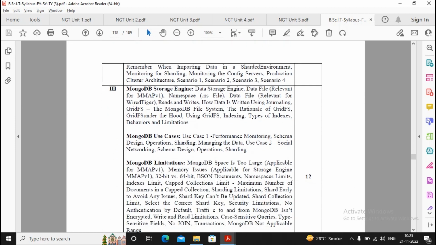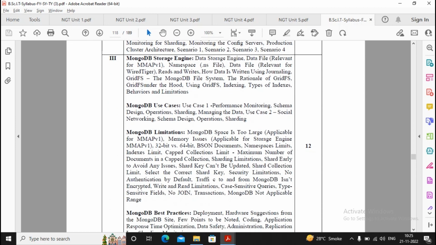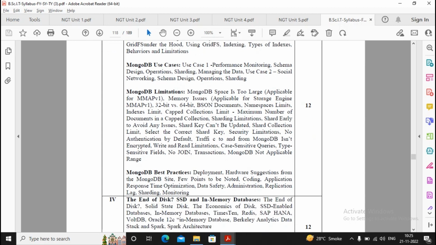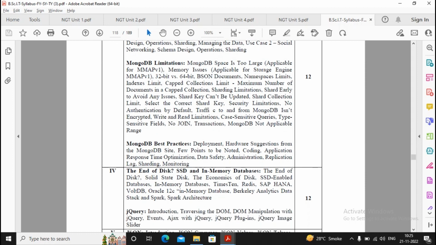Now let's move ahead with unit 3. Unit 3 is again a complicated unit because it has a storage engine, MongoDB use cases, MongoDB limitations, and MongoDB best practices.